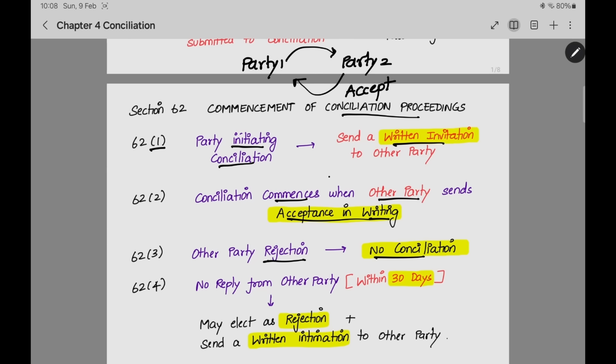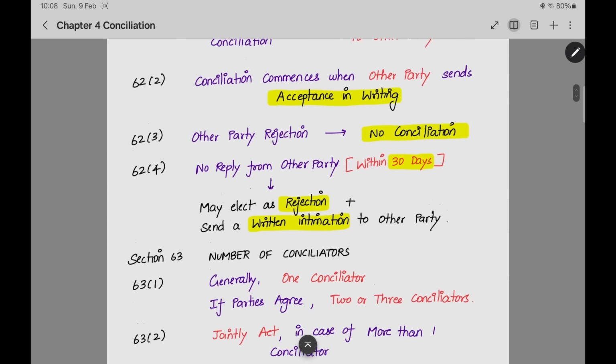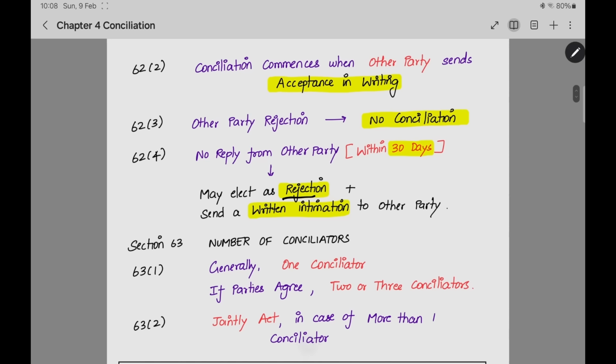And if the second party does not accept within 30 days, does not reply, and does not send a rejection either, with no reply from the other party, then the first party who sent the written invitation may elect it as a rejection, and he should send a written intimation to the other party. Like: I sent a written invitation to you, I did not get any reply from you, so I am deciding this as a rejection, and for this I am giving this letter to you. I am electing it as a rejection. Like that, the first party should give a letter.